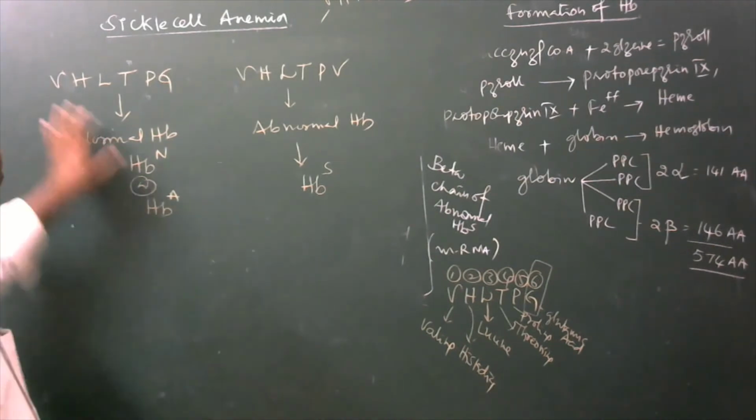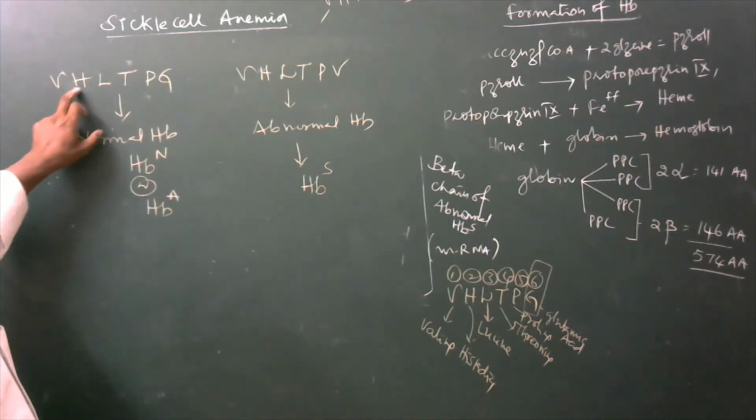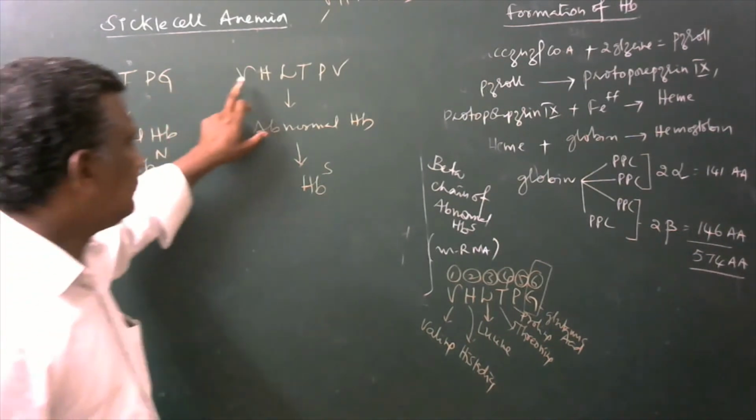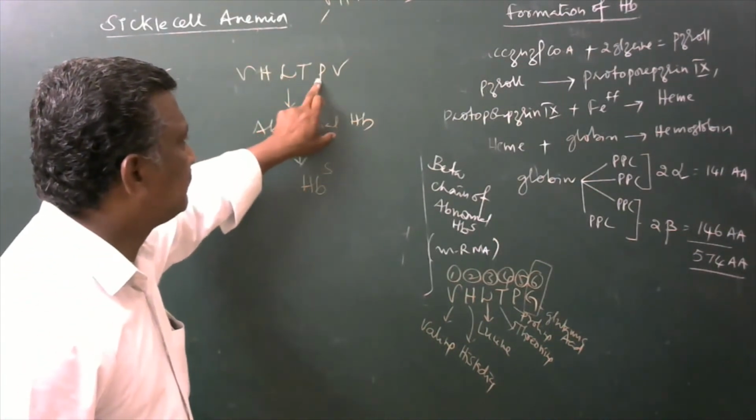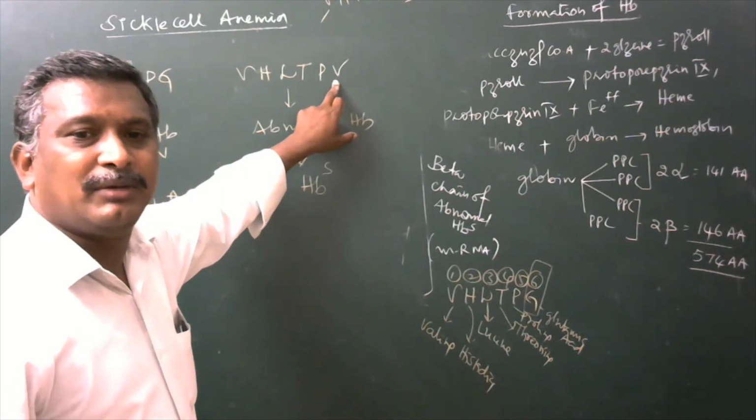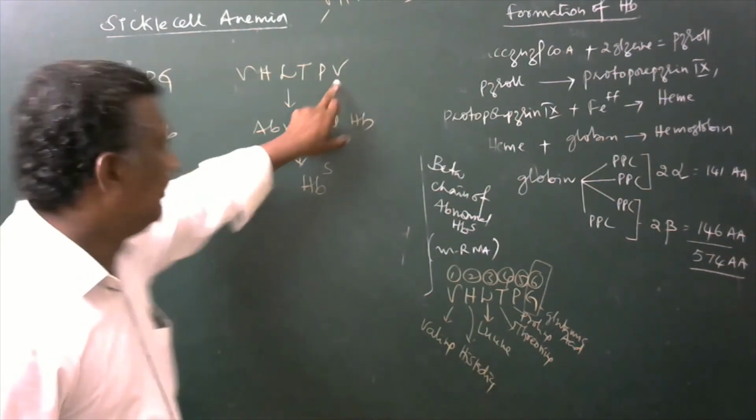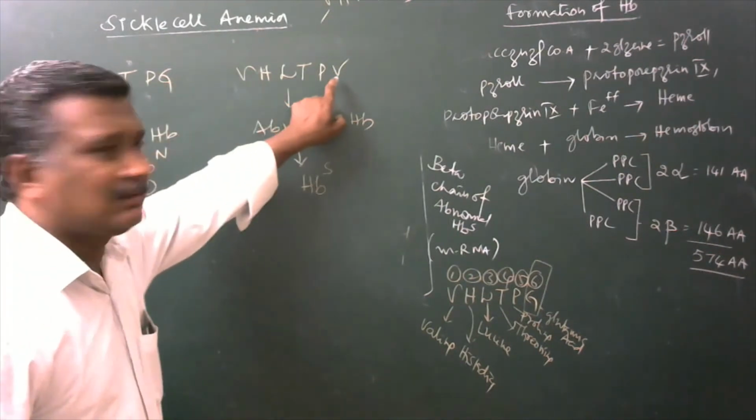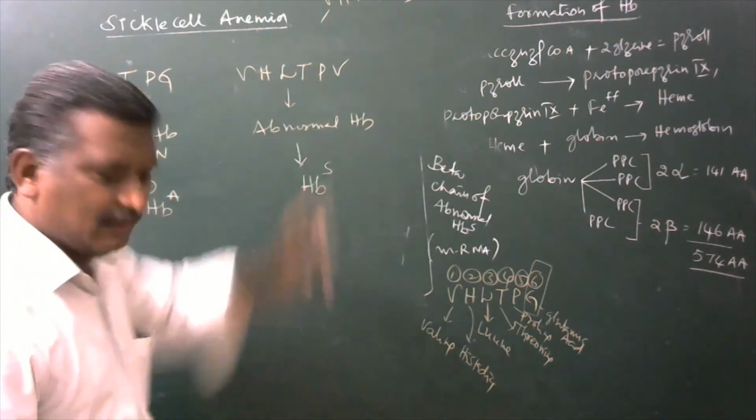Okay, what are all these? First, second, third, fourth, fifth, sixth position of amino acids of beta chain. Here, sixth place is occupied by glutamic acid. Here, sixth place is occupied by valine.